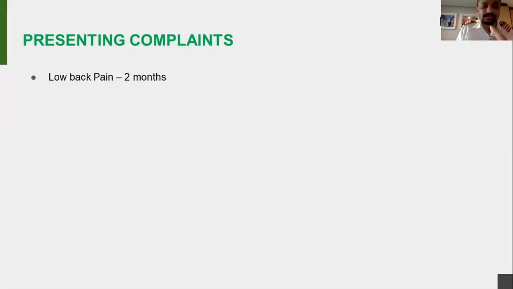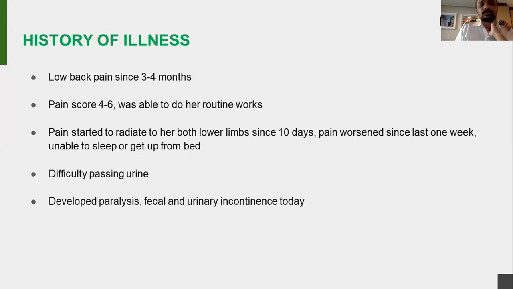Next slide. The history: I think it started 3 to 4 months back, and gradually became worse. It was a 4 to 6 pain score, and she took pain medications. Then about 2 weeks from then, she started to have pain radiating to her lower limbs. She felt tired and weak, and was not able to do her routine jobs.